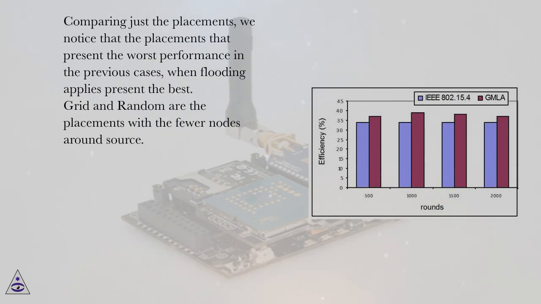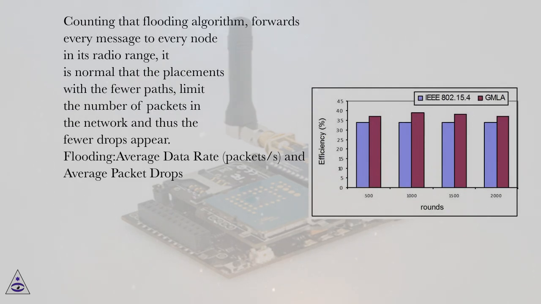Comparing just the placements, we notice that the placements that present the worst performance in the previous cases, when flooding applies, present the best. Grid and random are the placements with the fewest nodes around source. Counting that flooding algorithm forwards every message to every node in its radio range, it is normal that the placements with the fewer paths limit the number of packets in the network and thus fewer drops appear.